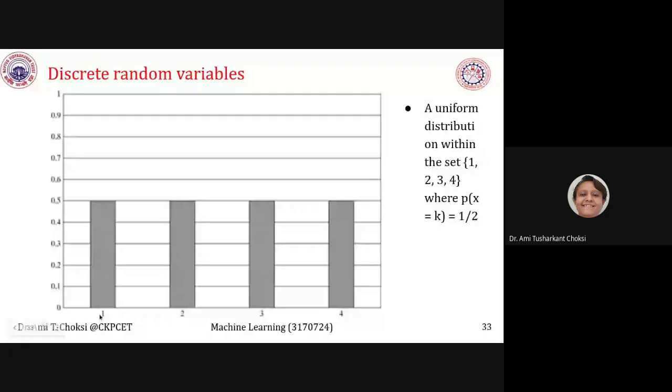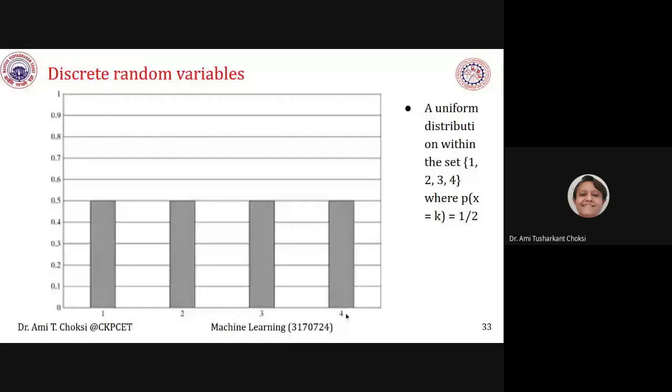We can say that discrete random variables, that's what we are learning, isn't it? A uniform distribution within the set 1, 2, 3, 4, where p of x is equal to k and that is equal to 1 by 2. So what we can say that for x is equal to 1, 2, 3, 4, for this one, we are having the value 1 by 2, that is 0.5. For 2, we are having the value 0.5. For 3, 0.5. For 4 also, we are having the value 1 by 2, that is 0.5.